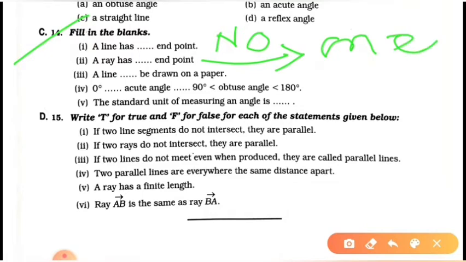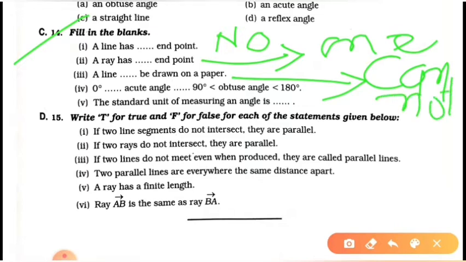Third, a line cannot be drawn on a plain paper because it is endless, it extends endlessly in both directions.